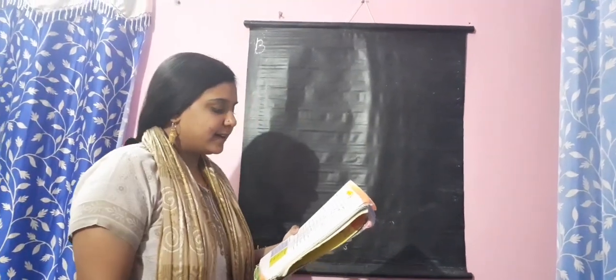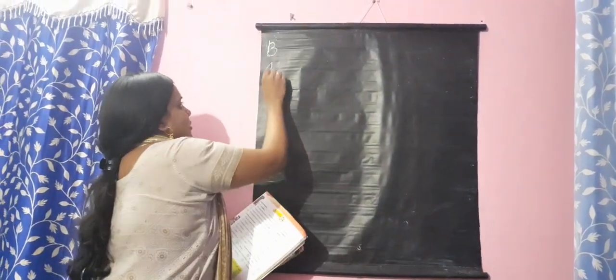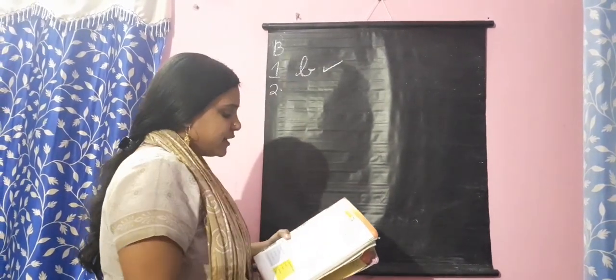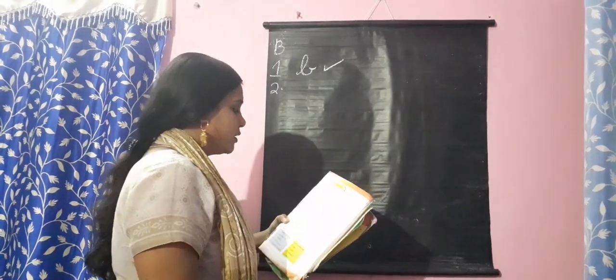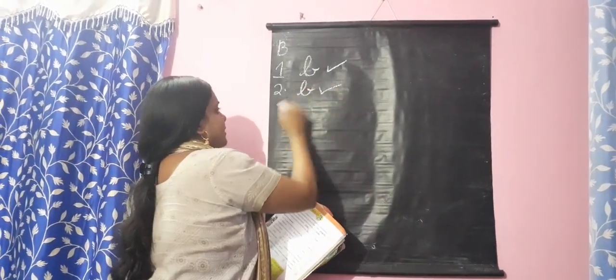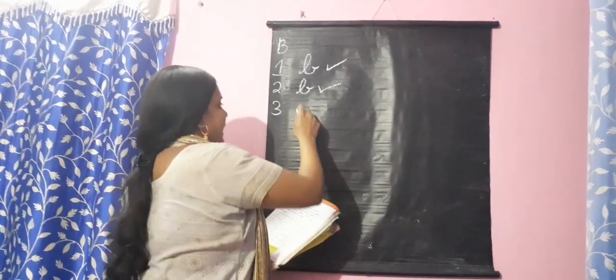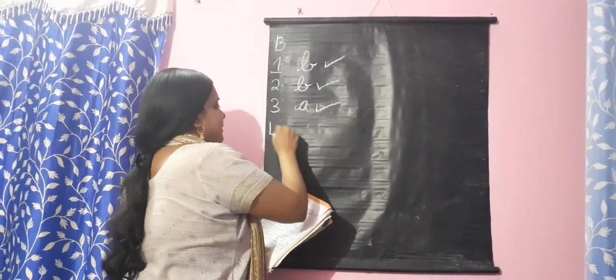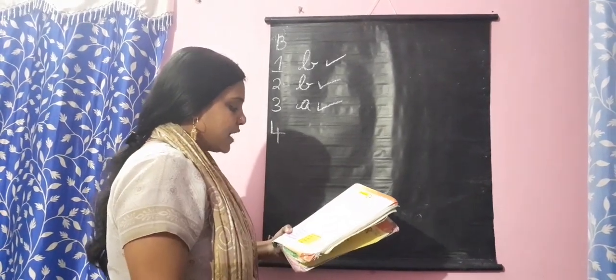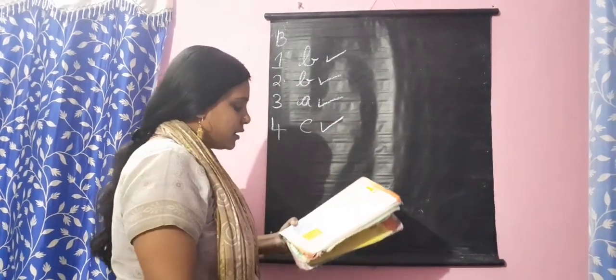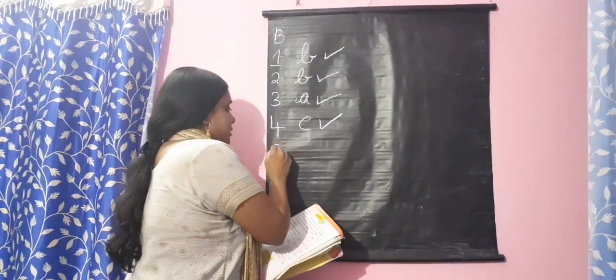Second, tick the correct answer. Jaipur, the capital of Rajasthan, is also known as, option B, Pink City. Tick mark near Pink City. A fertile place in a desert is called an oasis. Tick mark near oasis. Plants such as cactus grow in the desert. Tick mark near cactus. Water from the Indira Gandhi Canal has been brought to the Thar Desert. People who travel from one place to another in search of food are called banjaras. Option C.